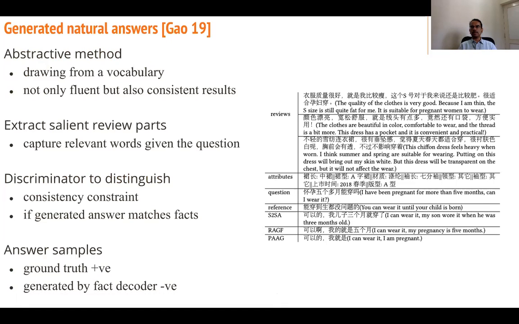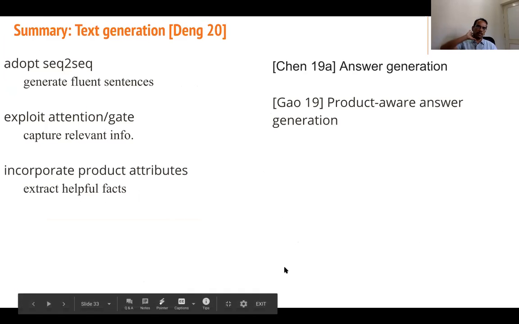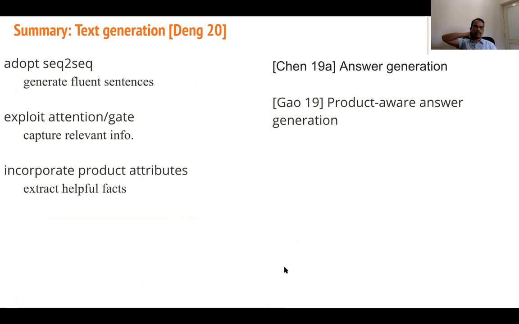So the different methods generate different kinds of answers. PAAG is the approach proposed in product-aware answer generation: I can wear it, I'm pregnant. I can wear it, my pregnancy is 5 months. RAGF S2SA gives: I can wear it, my son wore it when he was just 3 months old. So very clear, PAAG provides better answers. So basically you can adopt sequence to sequence to generate fluent sentences, exploit attention and gate to capture relevant information, and incorporate product attributes to extract helpful facts.